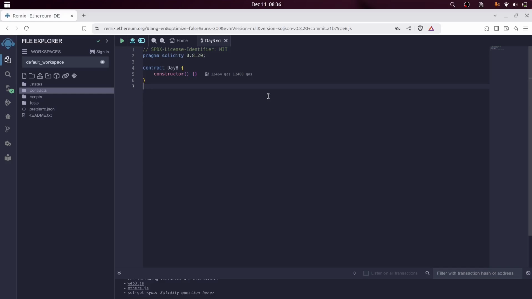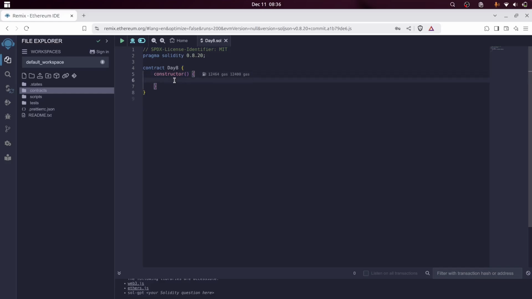So in this video, we will learn about constructors. What is a constructor? In Solidity, a constructor is a special function that is executed only once when a contract is deployed. It's the same concept we used to see in object-oriented languages like Java. If your contract is deployed, the constructor is called automatically and it can't be called again after contract deployment. The main purpose of a constructor is to initialize state variables and make some configuration if needed for the contract, which we'll see in examples.